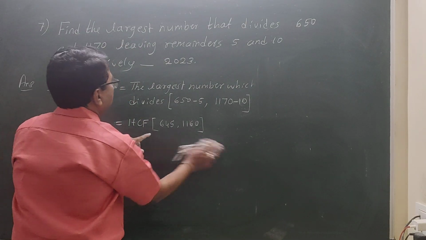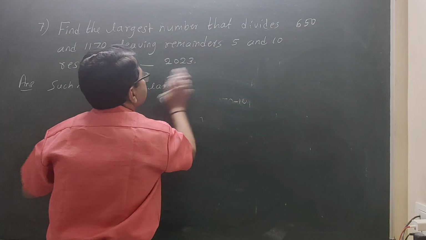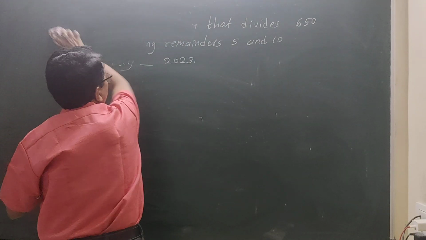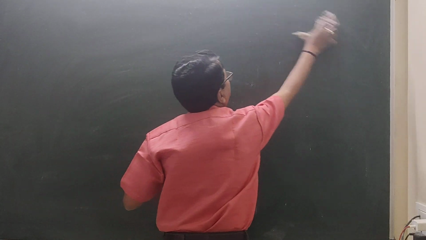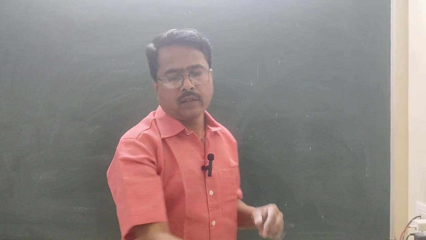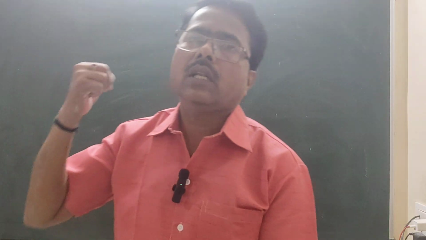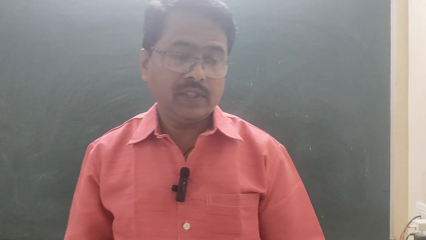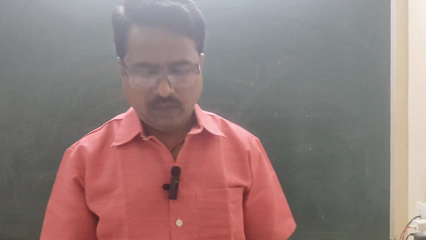In detail, once again, we shall see this example in the next period. If you want discussion on this particular question, you watch next period.